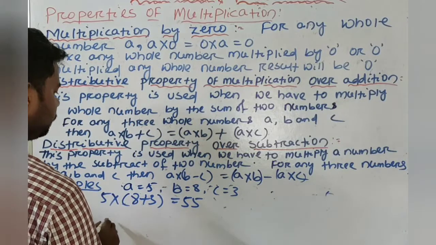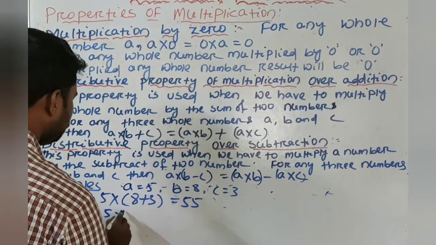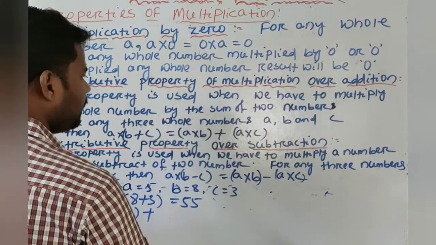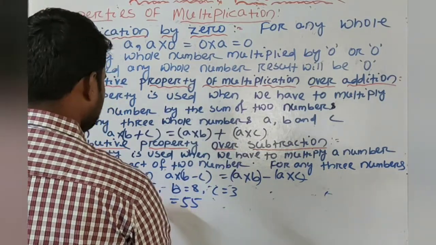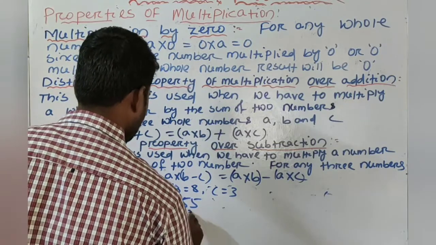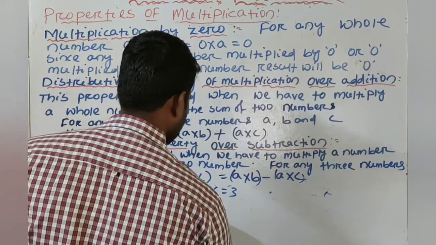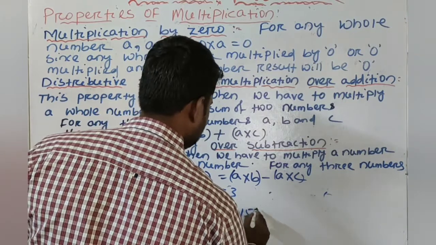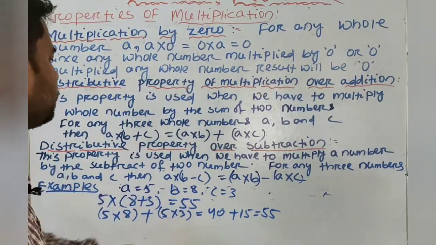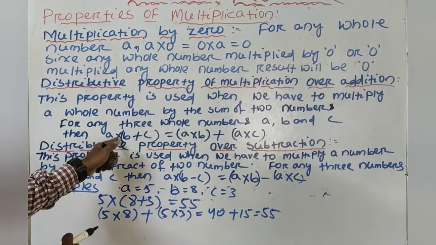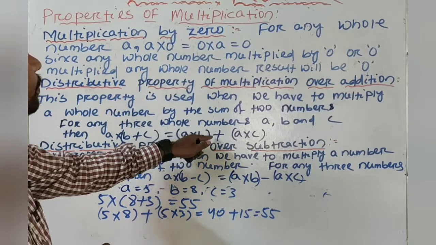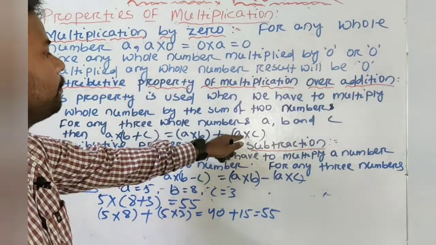A multiply B, that means 5 into 8, plus A multiply C, 5 into 3, is equal to 40 plus 15 is equal to 55. Here LHS is equal to RHS, proved. So A multiply B plus C whole is equal to A multiply B plus A multiply C.